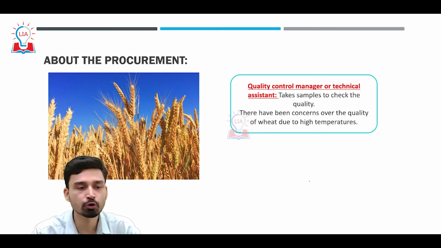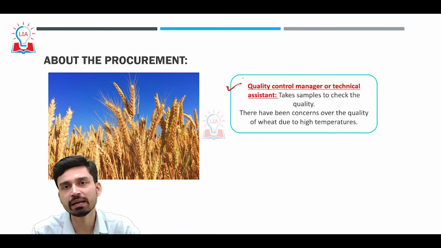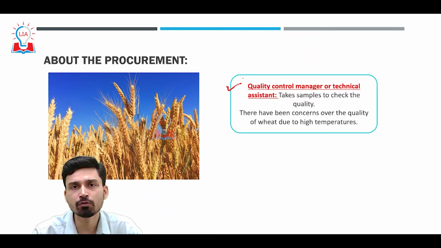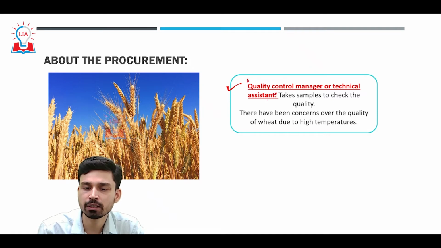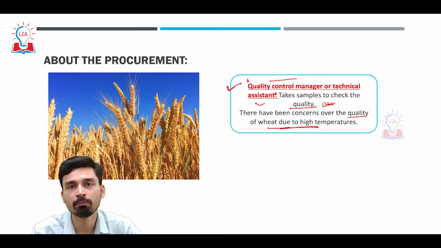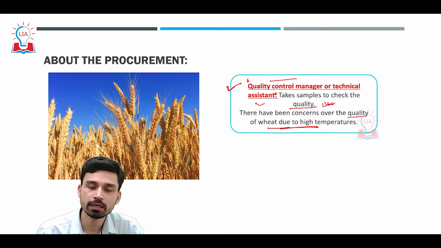Now if you look at the procurements, obviously one thing that the government has to ensure is that the quality of products being procured is sufficiently high to be used for later purposes. For this purpose, the government has put into place quality control managers or technical assistants, and their job at the APMC markets, the mandis, is to take samples of the cereal grains brought by each of the farmers and check the quality. However, this year itself, during the procurement process, many concerns have been raised about the bad or deteriorated quality of the wheat due to the high temperatures prevailing in the summer season.